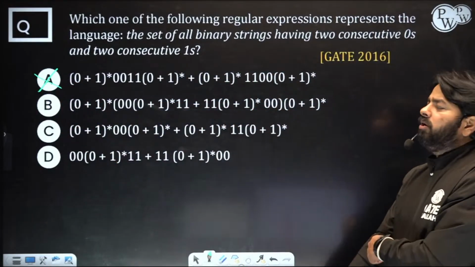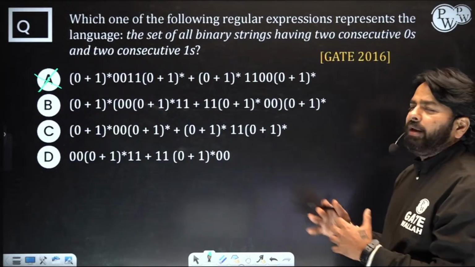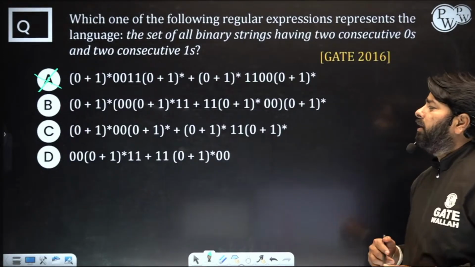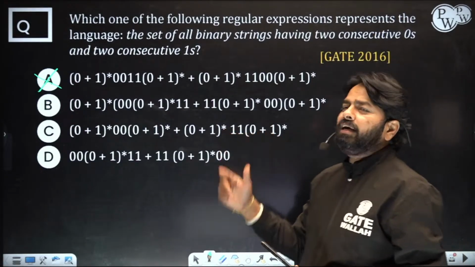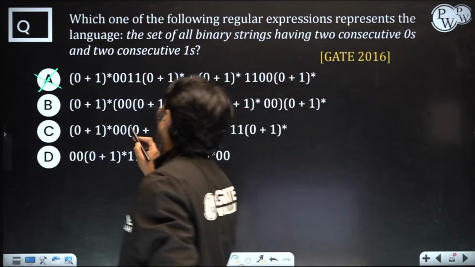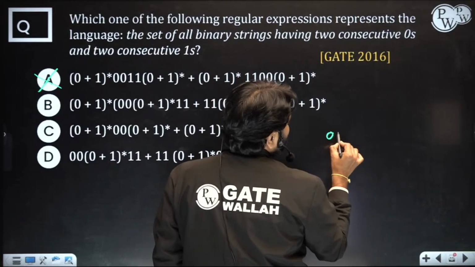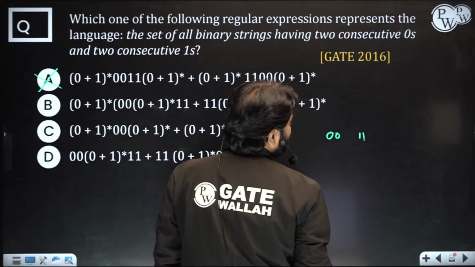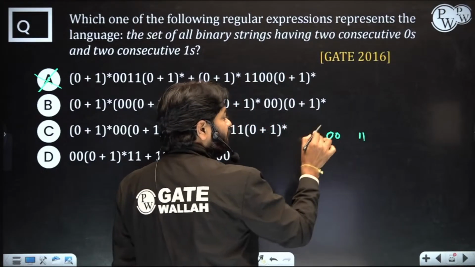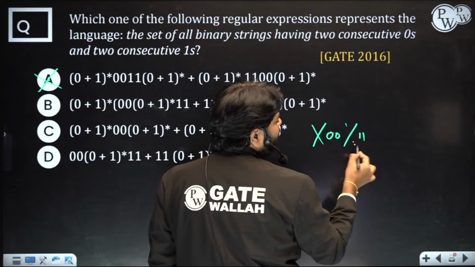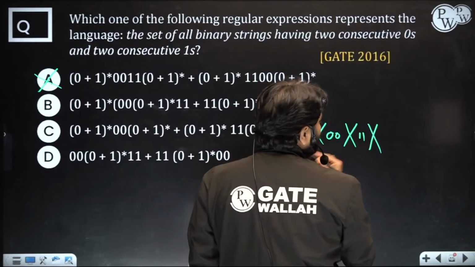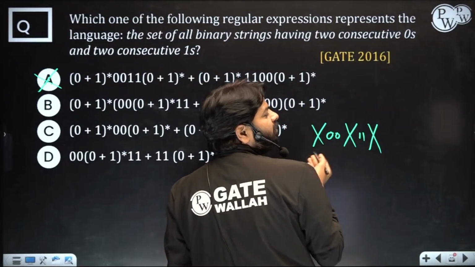Option B looks very complicated, but it's a very easy one. If you know how to write an expression, you can easily understand. See, I'm writing in a very simple manner. If 00 is there, 11 is there. Maybe 00 may come first, or 11 may come first. If 00 comes first, then your expression looks like this way.